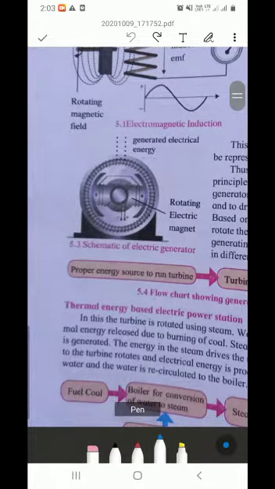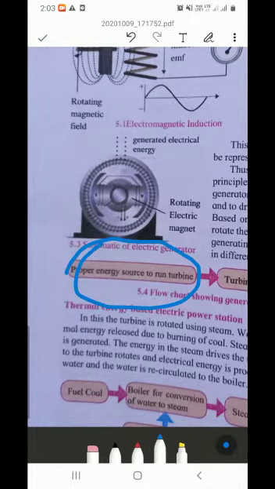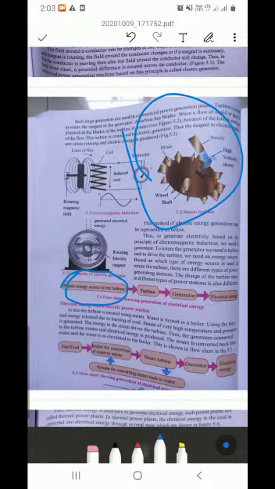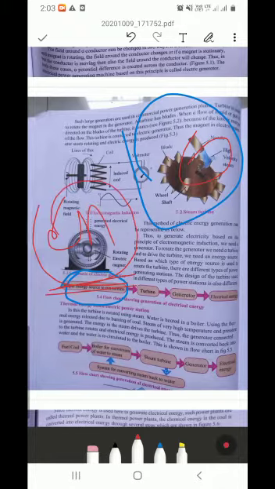See, a proper energy source to run the turbine. Which energy source is used here to run the turbine? In this case, if you study, the energy source of steam is used here. So a proper energy source should be used here, and from this the turbine is rotated, isn't it? The turbine is attached to the generator, which generates the electrical energy.